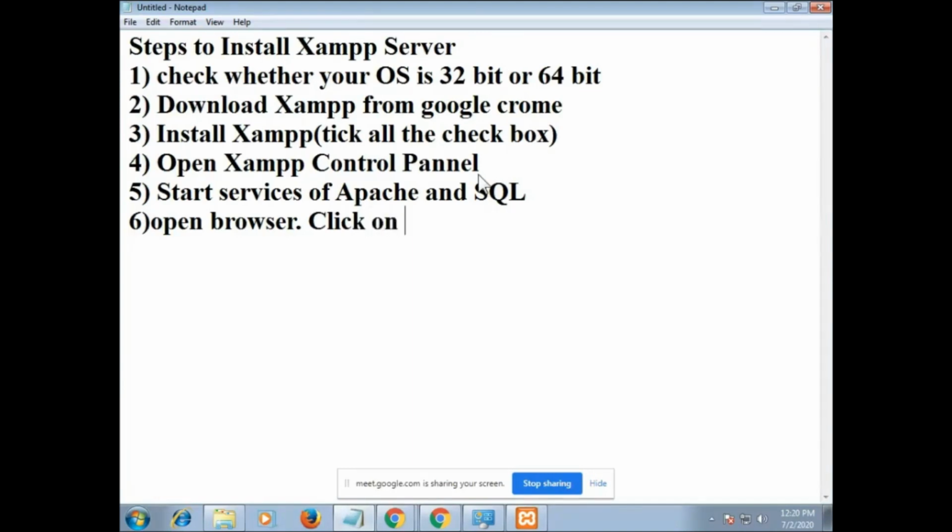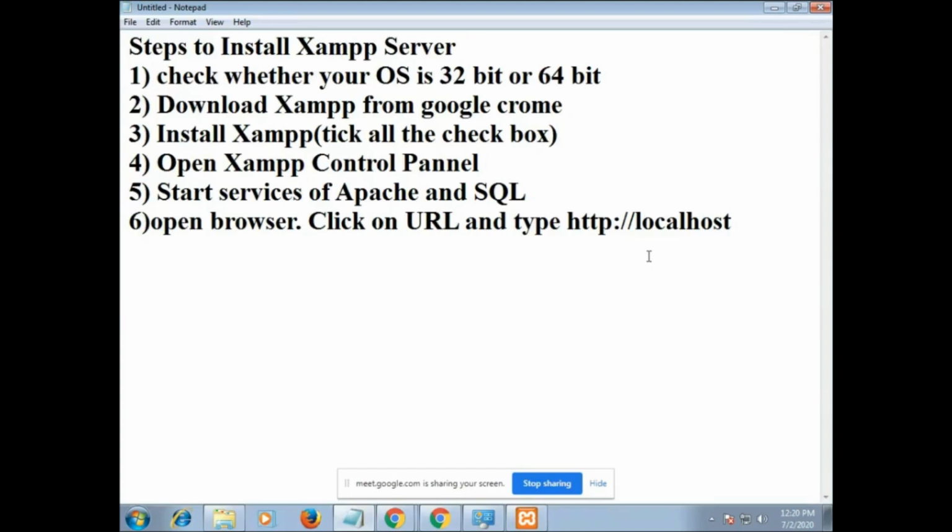Click on URL and type. That is my last step. Open browser, click on URL and type http colon double slash localhost.